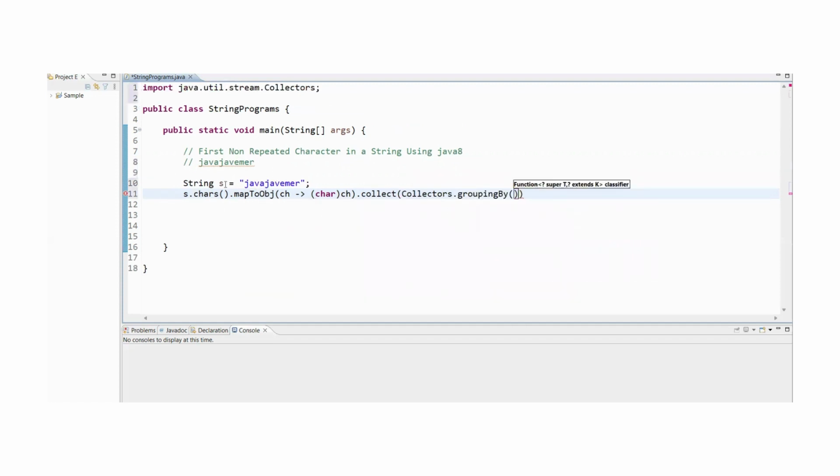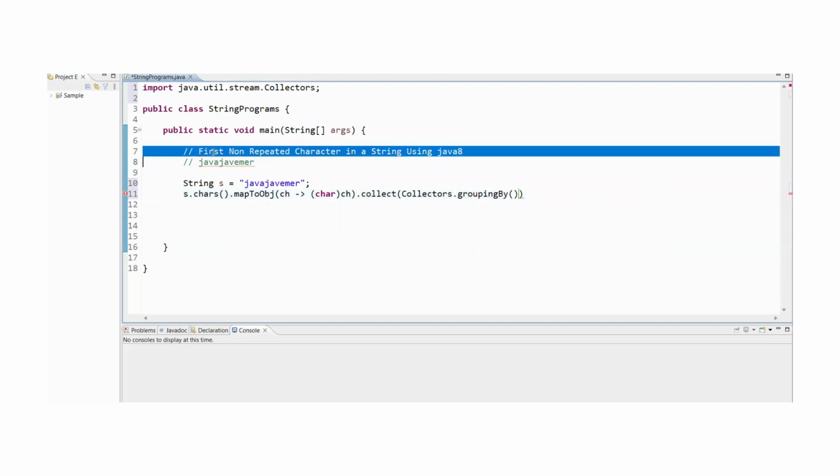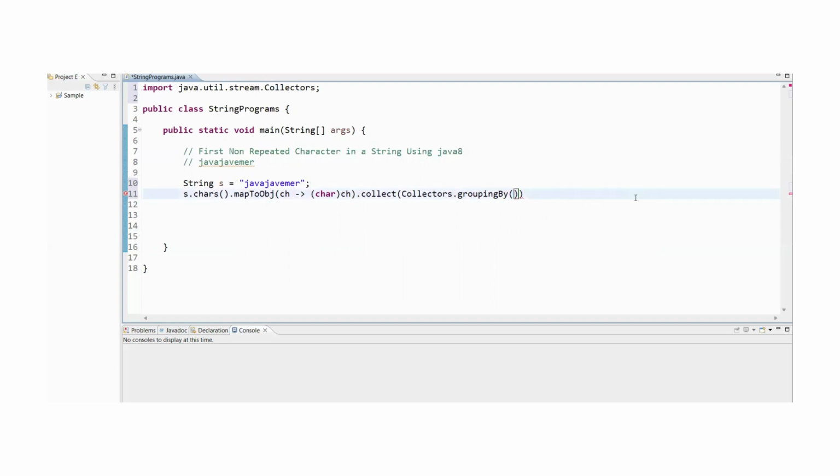We just want the first non-repeated character, so the order should be maintained. So that's the reason I'm going to use the, so this is a key, and we just want the value, which is going to be in the insertion order. That's the reason I'm taking the LinkedHashMap.